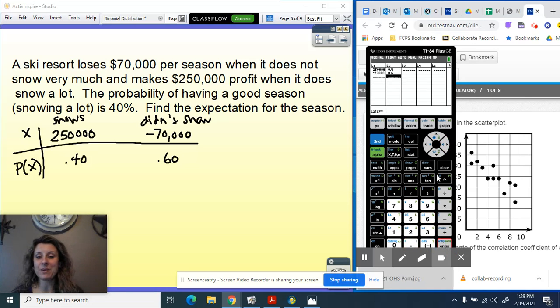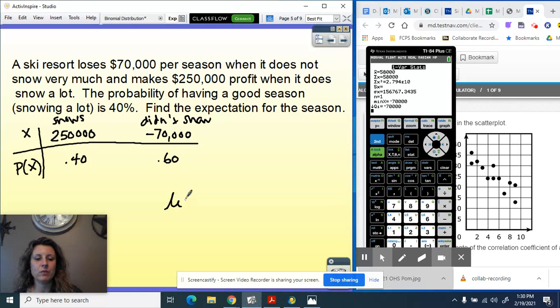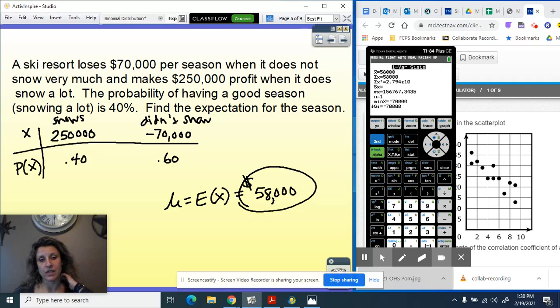We go to the same spot that we did before, so stat over to calc, 1 var stats, and we're telling the calculator that we're using both lists. Okay, our mean, remember we use the symbol mu, or expected value of X, is equal to $58,000. So on average, this company is gaining $58,000 per season.